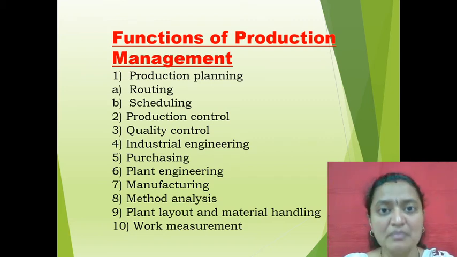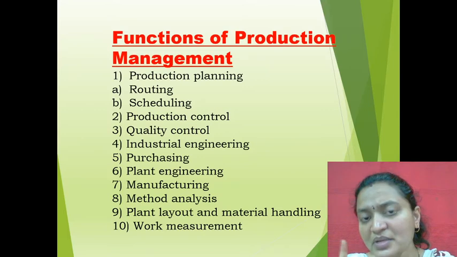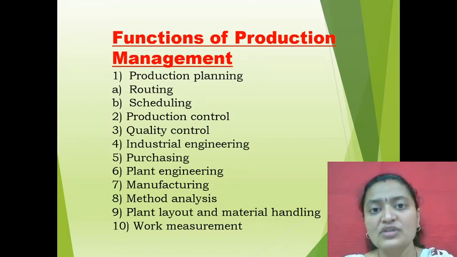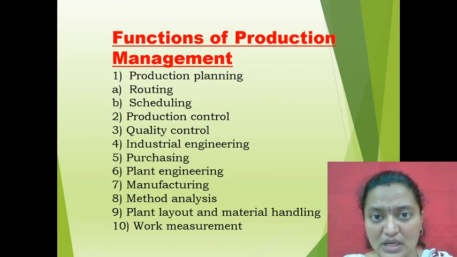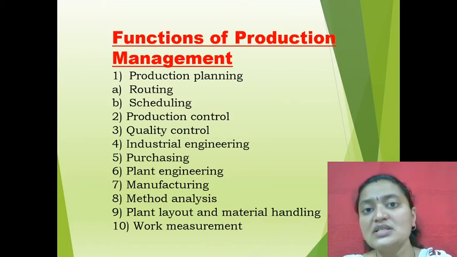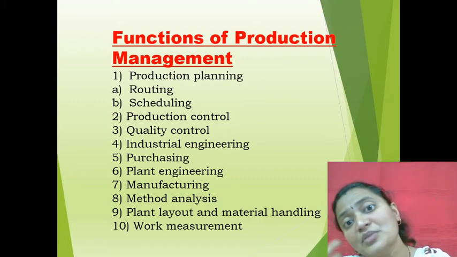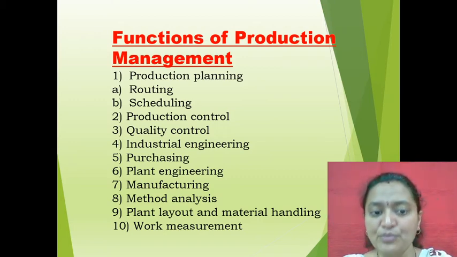That will come in manufacturing, means conversion of raw material into finished goods.